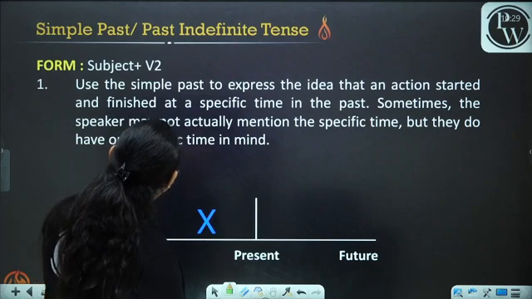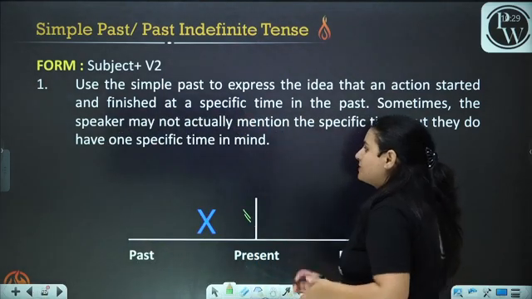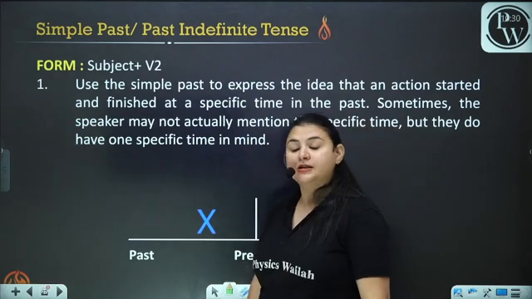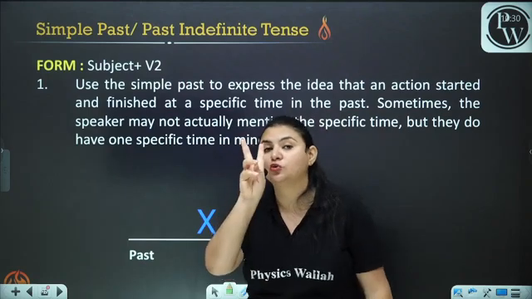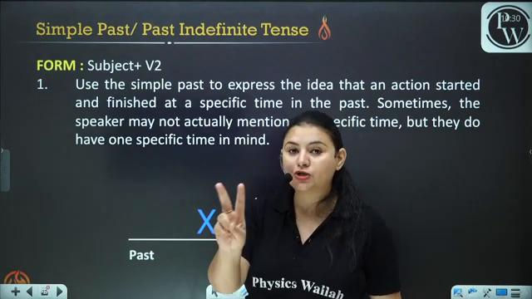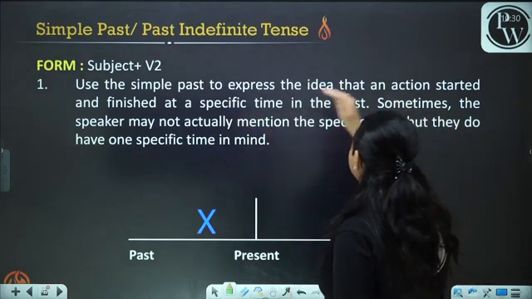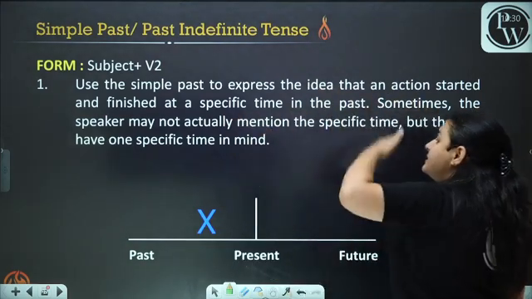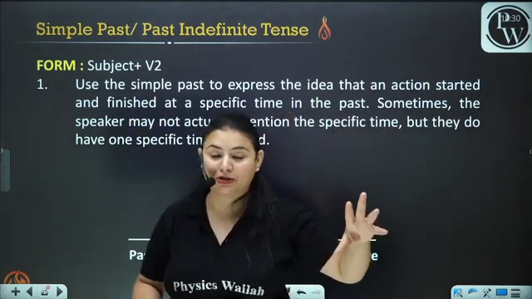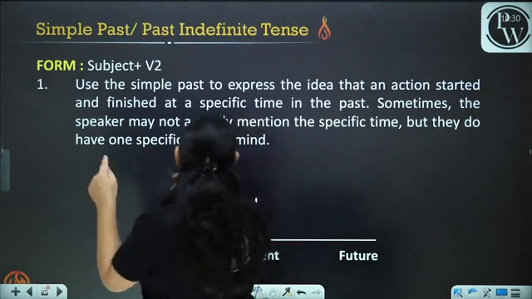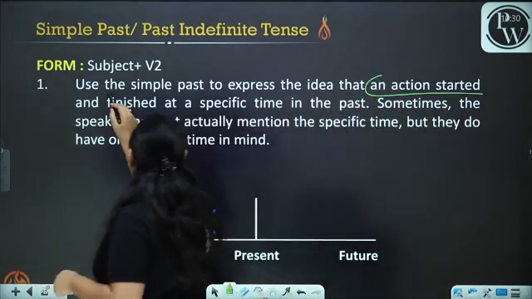Now we talk about the simple past or past indefinite tense. What is simple past? First of all, we look at the formation. I have already told you the formation. In this case, we use the V2, the second form of the verb. Use the simple past to express the idea that an action started and finished at a specific time. This is very important for you to understand.